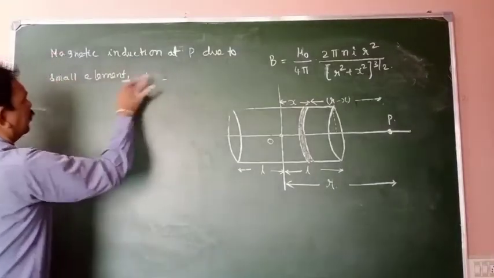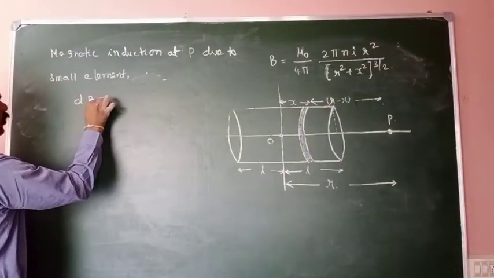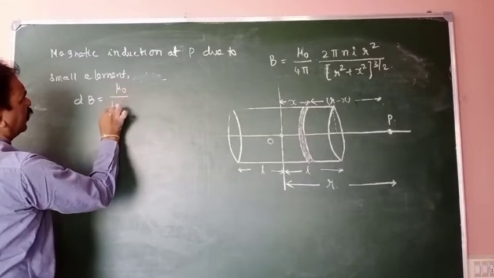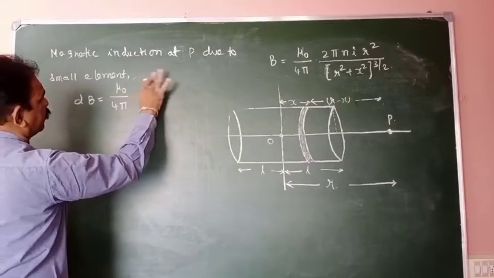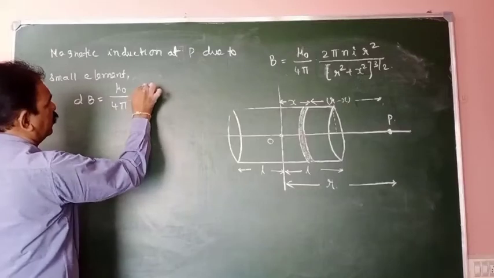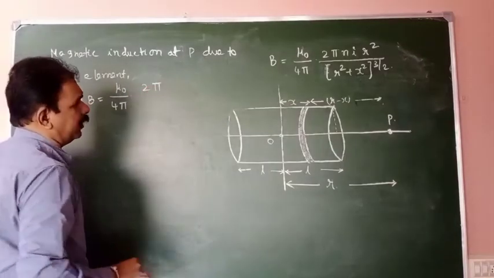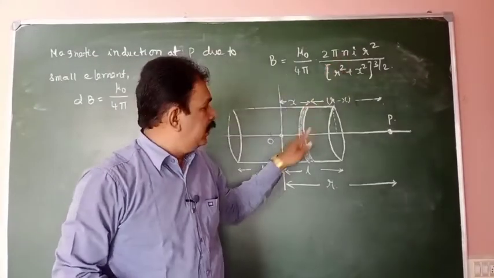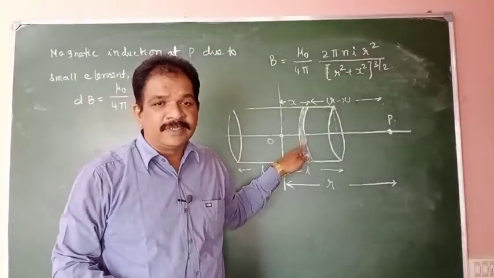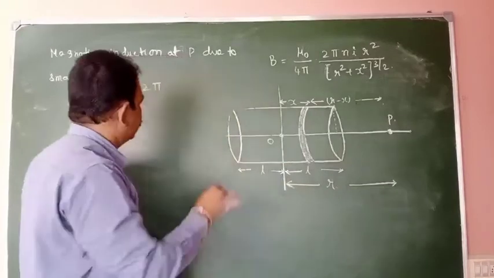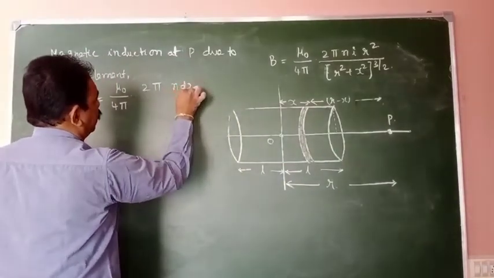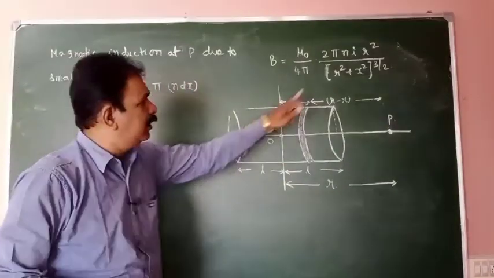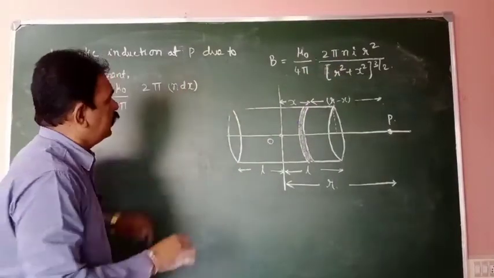I am writing here, dB is equal to μ0 by 4π, 2π n. Here n is the number of turns. Here the number of turns is how much? N into dx.